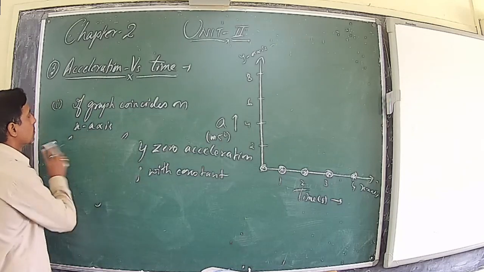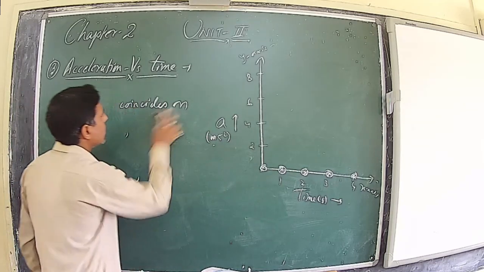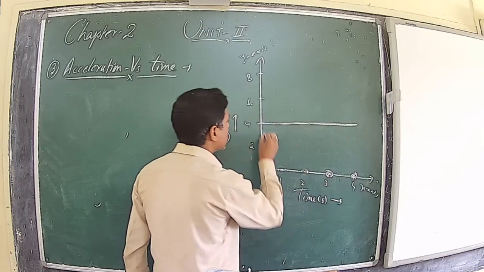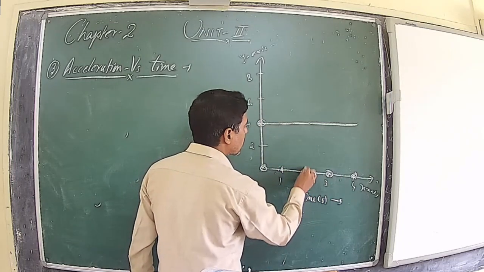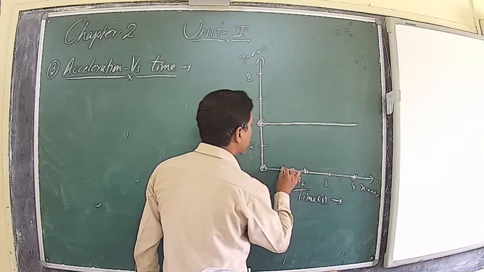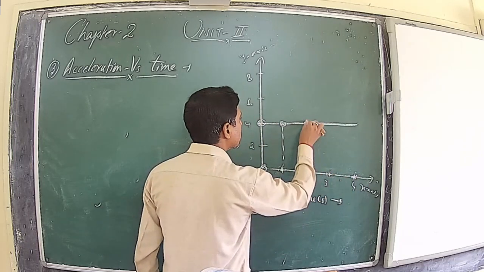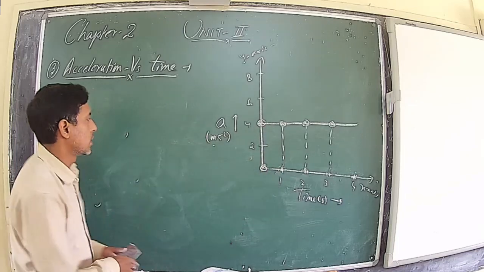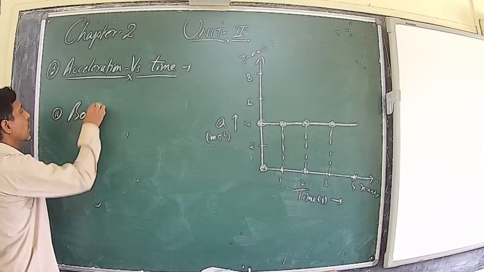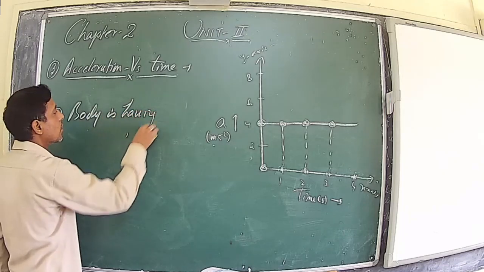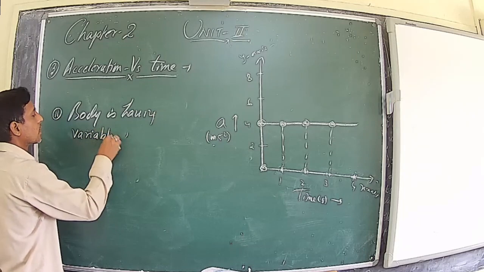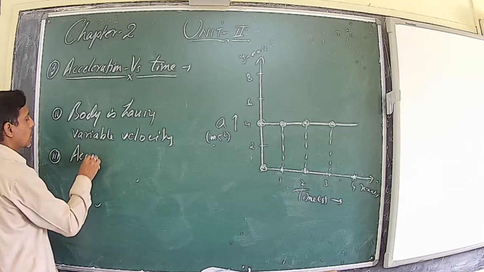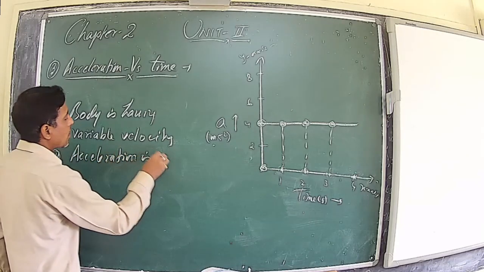Second condition, if the graph is parallel to the time axis, then the body is having variable velocity and acceleration is uniform or constant.